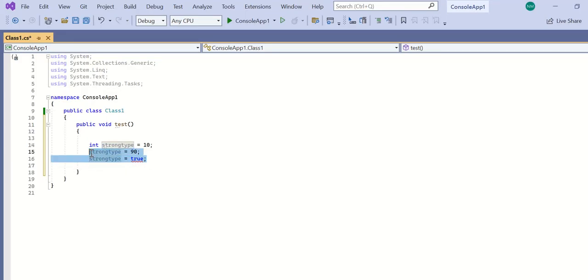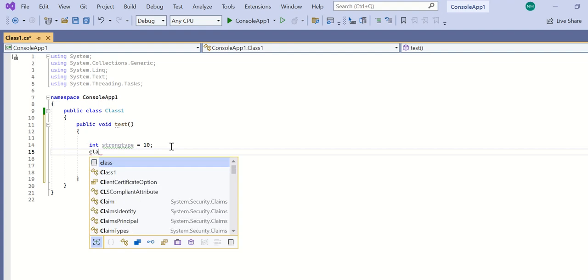For a value type, see here I declared an int equal to 10. This value is directly saved in memory and it is handled by this variable name only. This is a value type, so its value is directly saved in the memory.